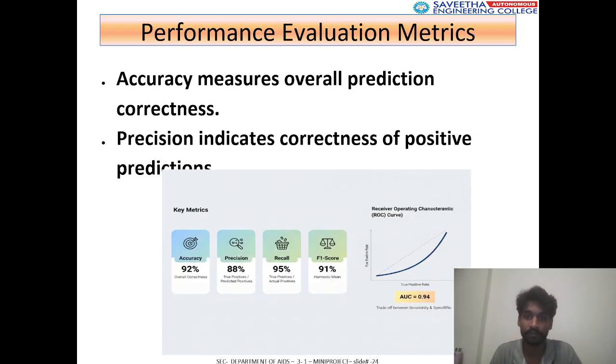So, performance evaluation metrics. Accuracy measures overall prediction correctness. Precision indicates correctness of the positive predictions, and we can see that the key metrics are accuracy, precision, recall, and we can see in the graph that accuracy is 0.94, with the receiver operating characteristic.